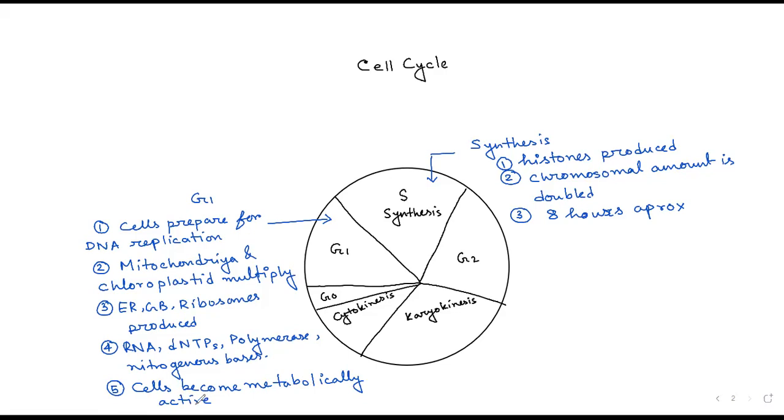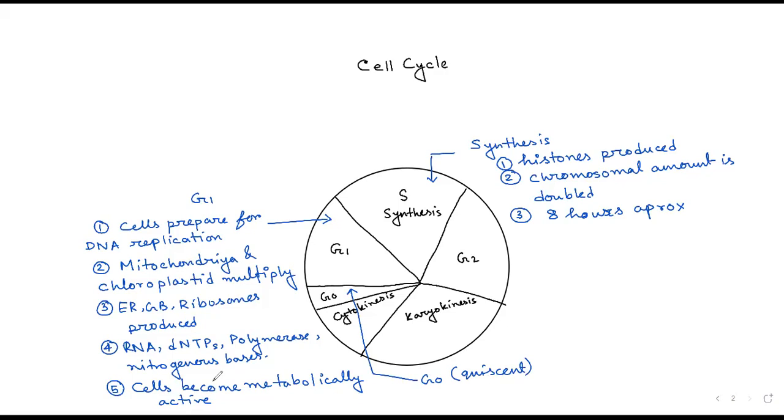Okay. So let us now understand what is G1 phase. We understood that. Now we will talk about G0 phase. G0 phase is sometimes called the quiescent phase.